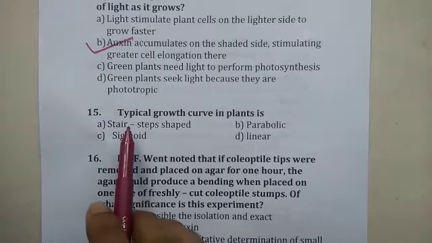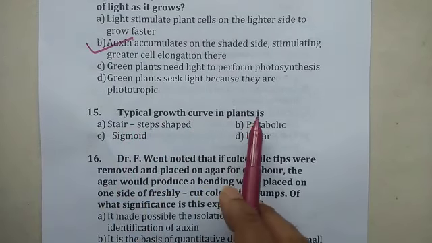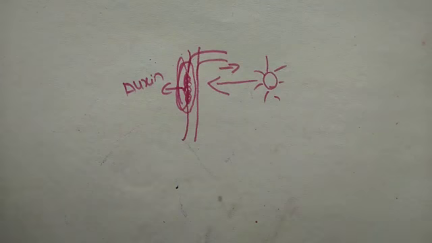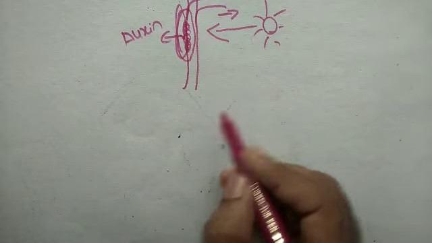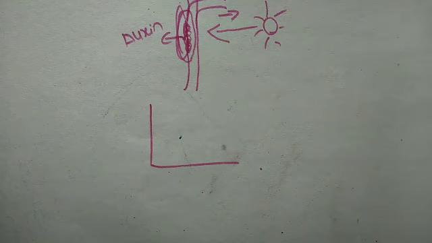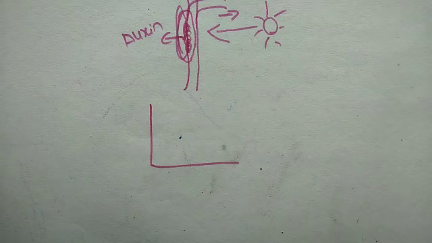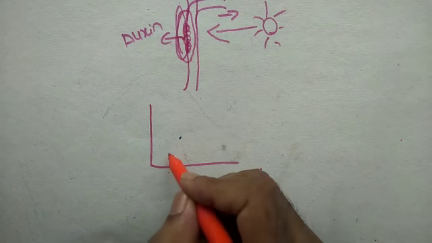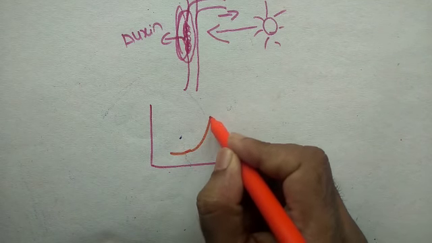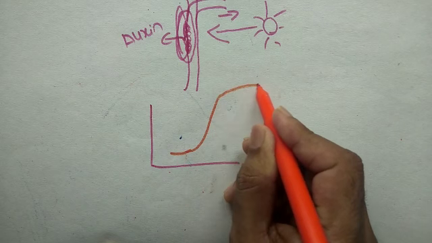15th. Typical growth curve in plant is. Remember, if you take a graph, you will get the growth curve in this way. In the beginning, growth will be very slow, lag phase, suddenly fast, log phase, and then it comes to stationary.